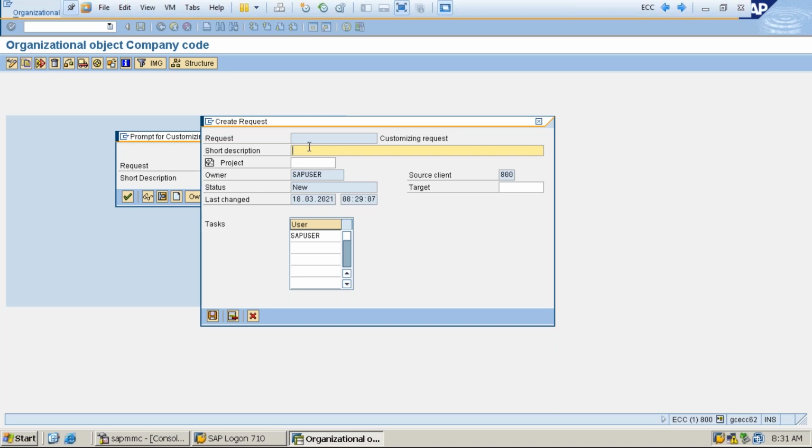But they'll explain to us if there is anything like that. Any standard policies there, sir? There is no standard policy. The only thing is we should learn how to create a transport request. That's it. If there is anything else, they will explain.